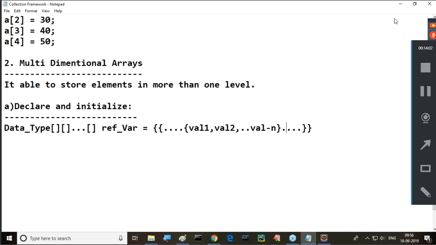Not only this, like this we are able to have any number of elements, separated by commas. All of you are getting it or not? So like this, we are able to have multi-dimensional arrays clearly. Understand what exactly the points I'm telling you now. This is clear-cut information. We have to observe the data type and dimensions, reference variable is equal to curly braces. All this content is getting clear. Is it clear to all of you now? All right, this is the syntax.